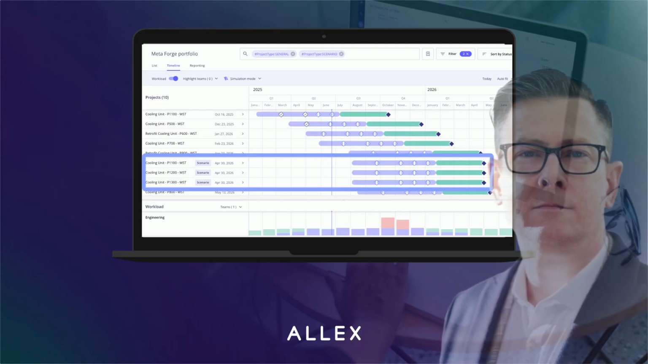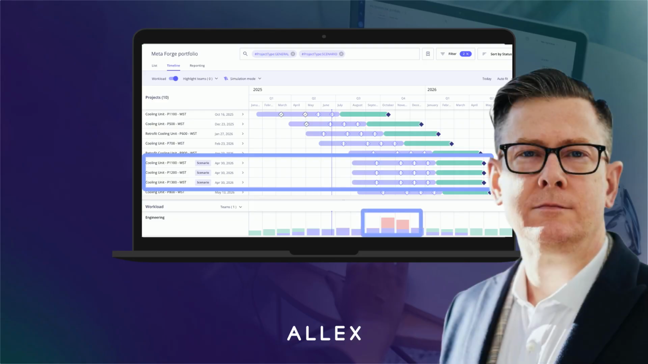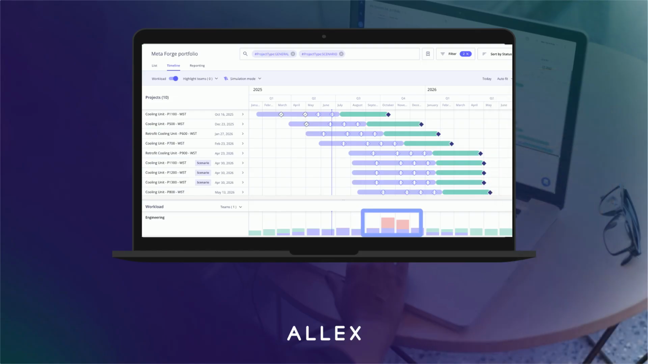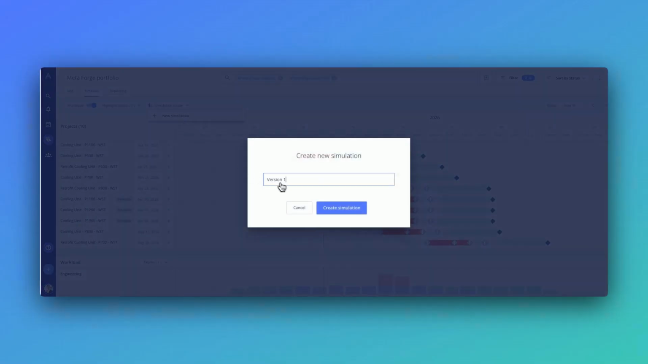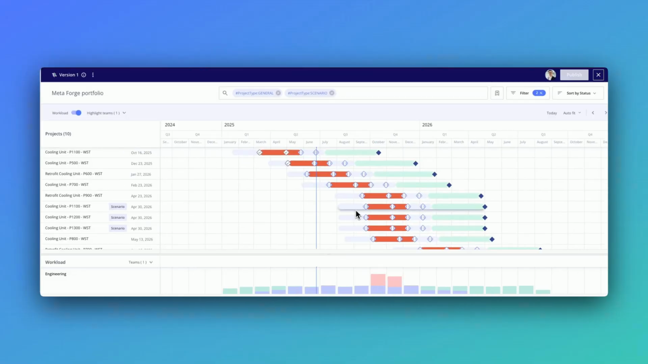Klaus wants to easily see the impact this new order will have on existing projects and assess how these new projects can integrate into his current portfolio without disrupting ongoing initiatives. Therefore, Klaus uses simulation mode. He rearranges projects, adjusts priorities, and immediately sees the impact on timelines and resources on other projects.